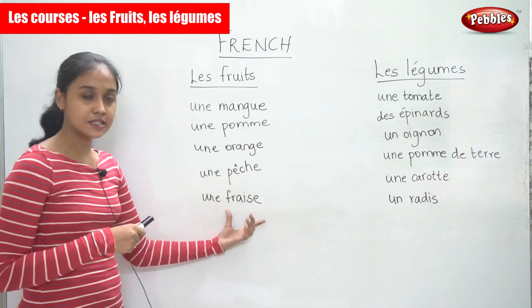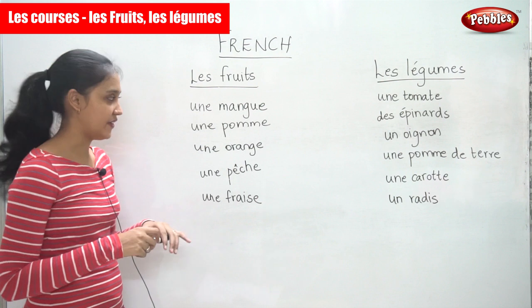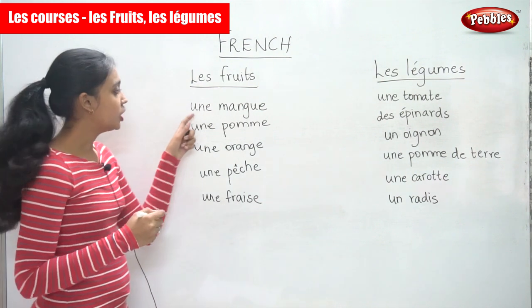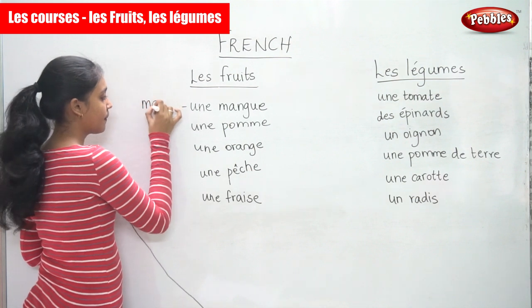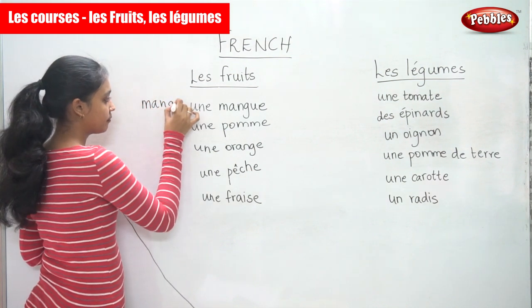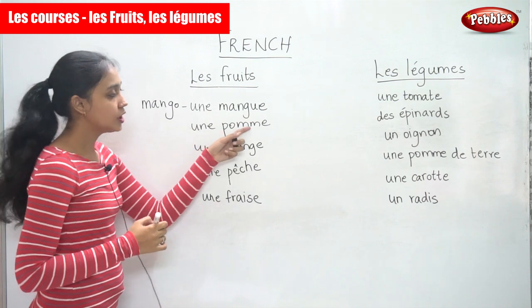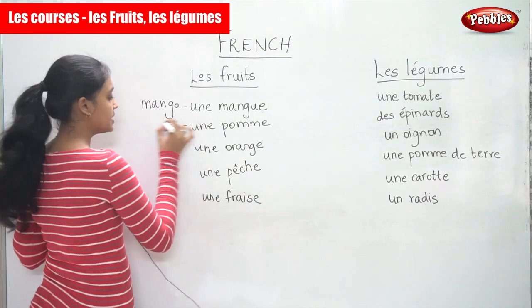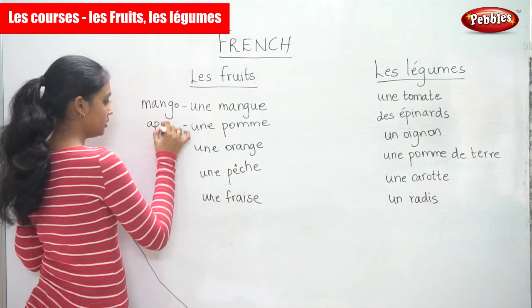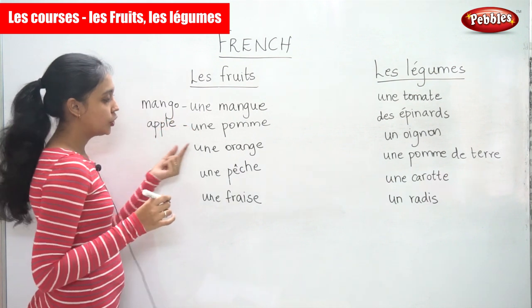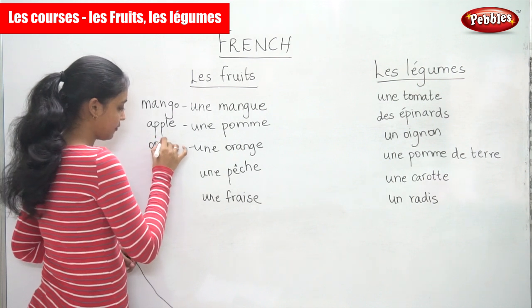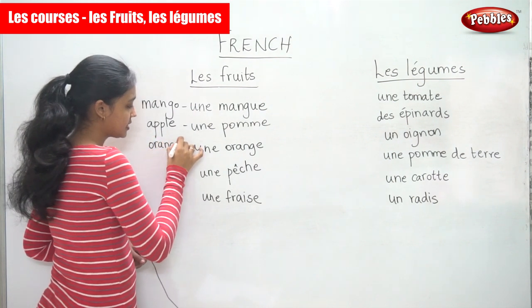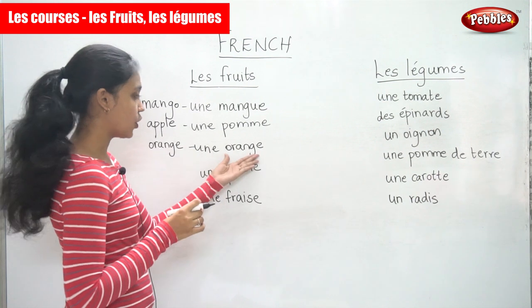Une fraise, which is a strawberry. So once again, une mangue is mango. Une pomme, pomme is the apple. Une orange, so it is the same in French as well. The pronunciation alone varies. Orange.